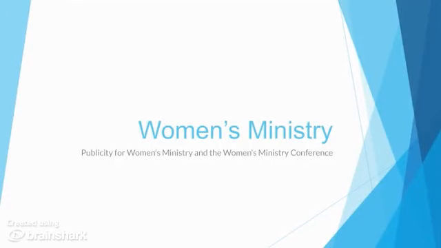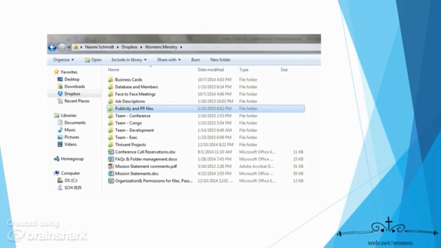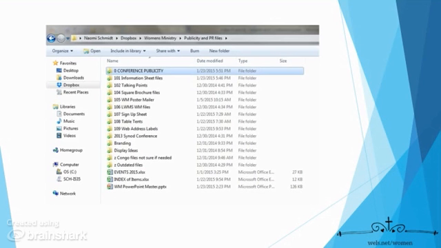We will assume that you've been through the introduction to Dropbox or are familiar with Dropbox and know where to start. In Dropbox, you'll find a Publicity and PR files folder. If you have any problems accessing that folder, please contact me and I will make sure that you get access to it right away.